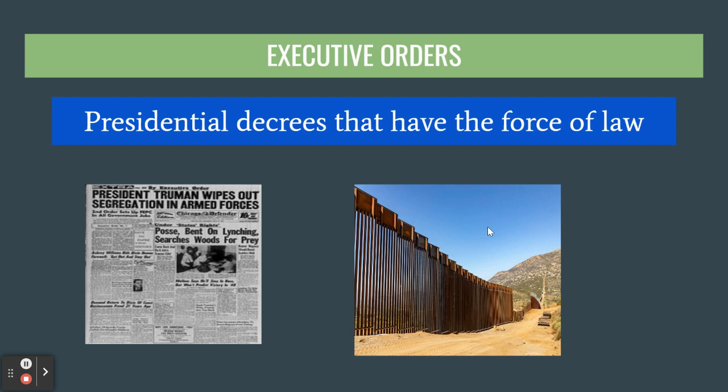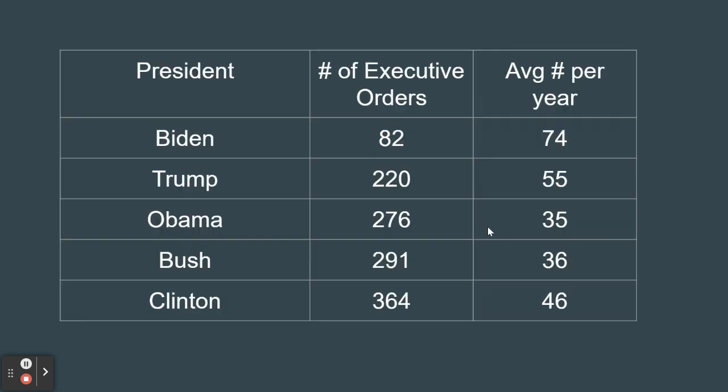One of the promises when President Trump came to office was that he was going to establish a wall along the border with Mexico. When he came into office, he realized there was not enough support within Congress to pass a law that would create a wall. So he established this through a direct executive order. Again, Congress becomes very frustrated when presidents use executive orders because they look at it like, you don't have the power to make laws, we do, and you're kind of stealing something that belongs to us.